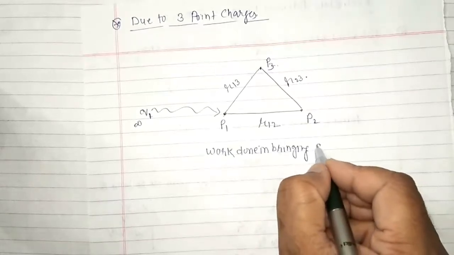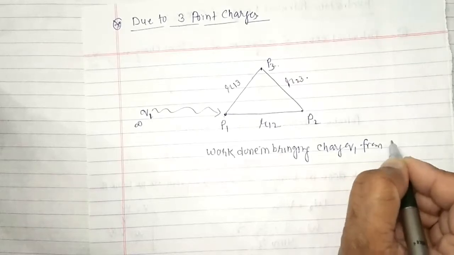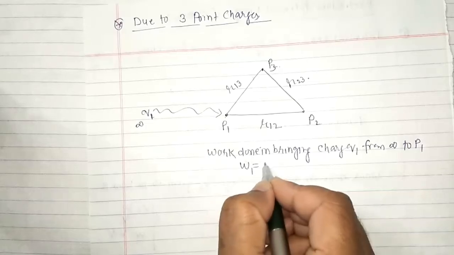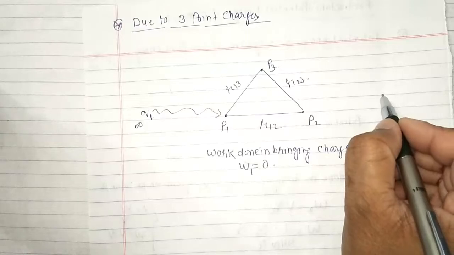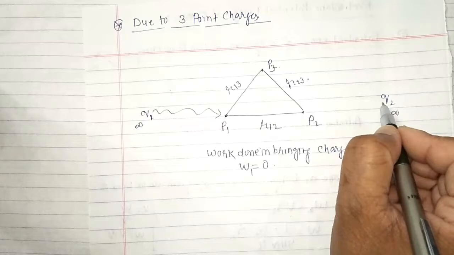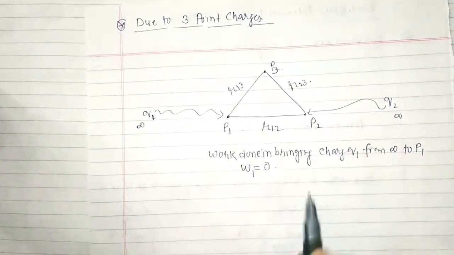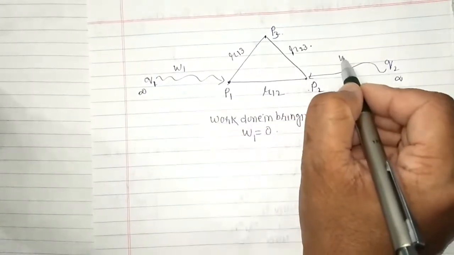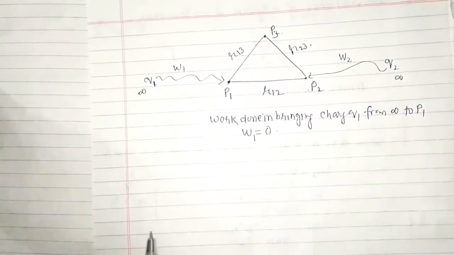Work done in bringing charge Q1 from infinity to P1 will be 0. Now the second charge Q2, which is placed at infinity, we have to bring from infinity to this point P2. So work has to be performed, and we are going to find the expression, or the magnitude, of that amount of work done.